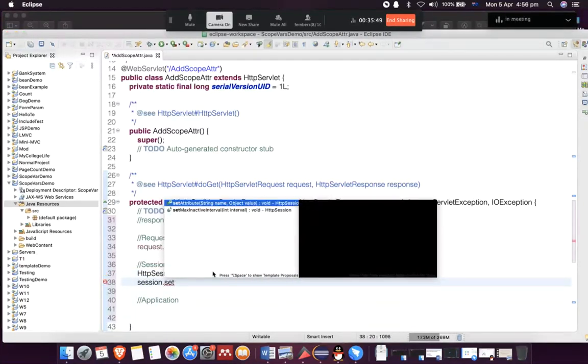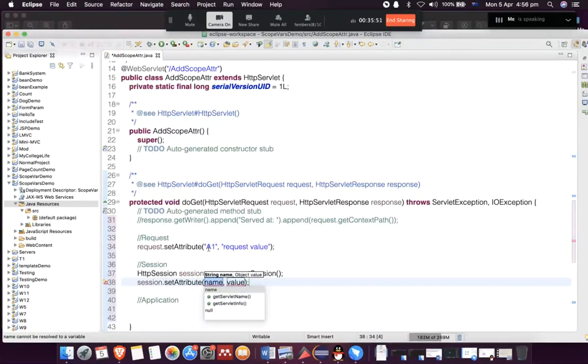And then we say session.setAttribute. Okay, so the first attribute I added is a request scope attribute. This one, attribute 2, I'll give it a session value.